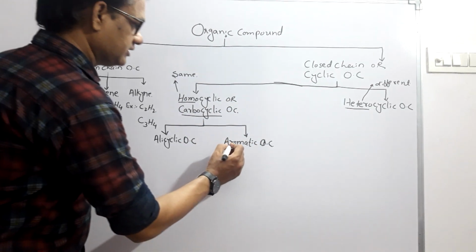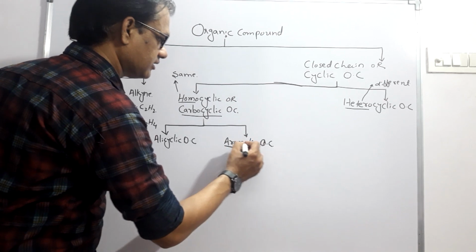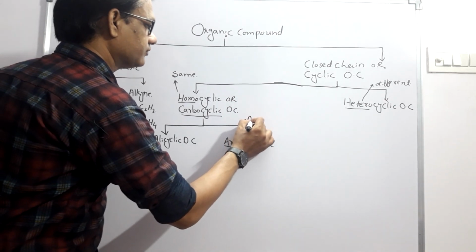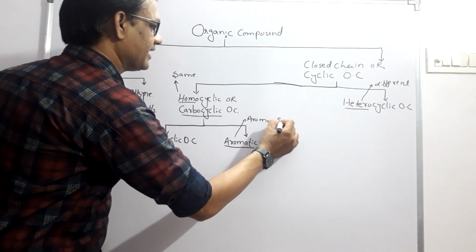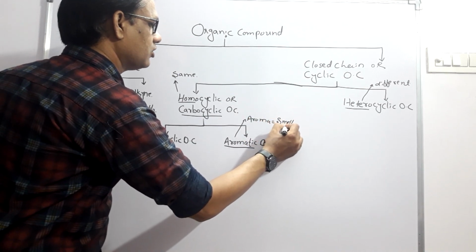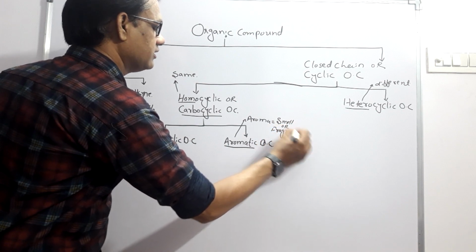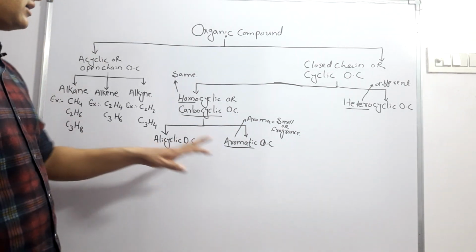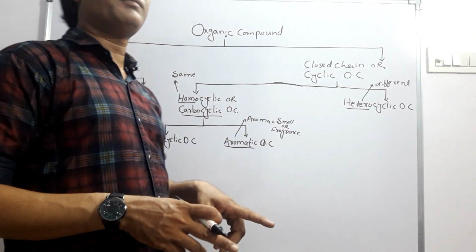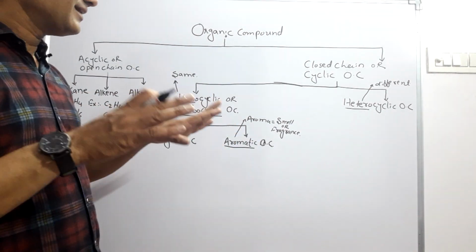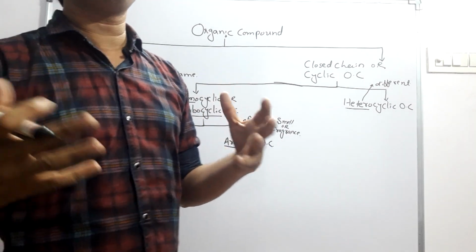Now, what is the meaning of aromatic? The word aromatic comes from the word aroma, A-R-O-M-A, which means smell or fragrance. There are certain compounds whose rings are formed by only carbon atoms, but they have a particular type of smell or fragrance.